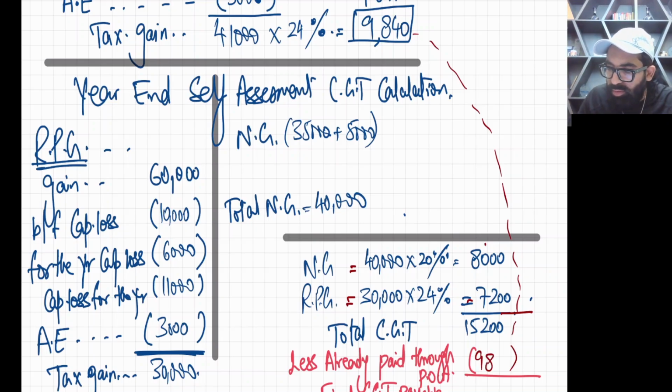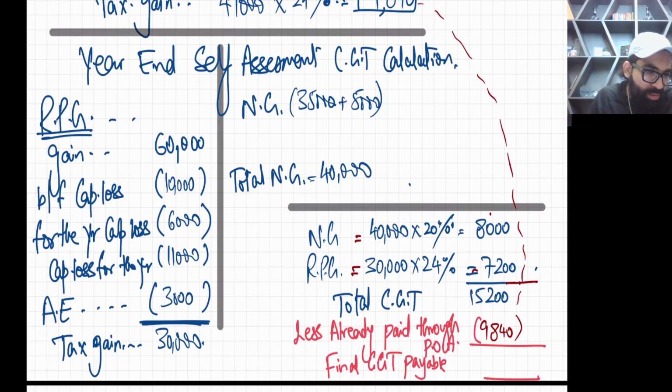So out of 15,200 we have already paid 9,840. So 15,200 minus 9,840 is 5,360.